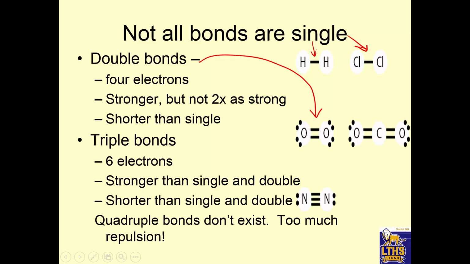It's stronger than a single bond because it's more sharing. It's like more glue holding them together. And it's shorter than a single bond because these atoms can get closer together when they're sharing more electrons. All right, so double bond.